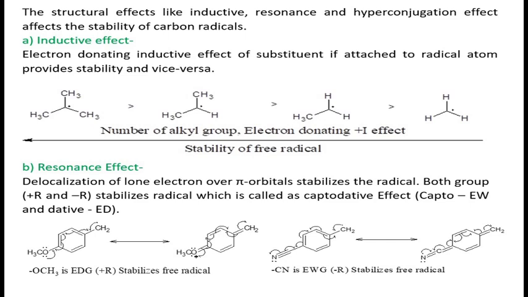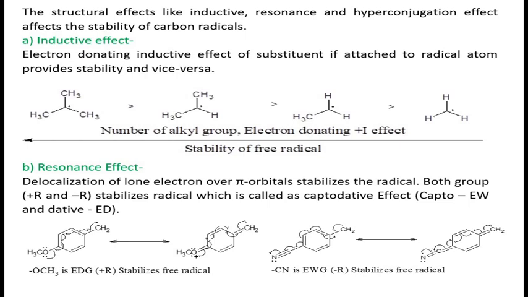Now first we study how inductive effects affect the stability of free radical. Electron donating inductive effect of substituent if attached to radical atom provides stability and vice versa. Now see these 4 radicals.